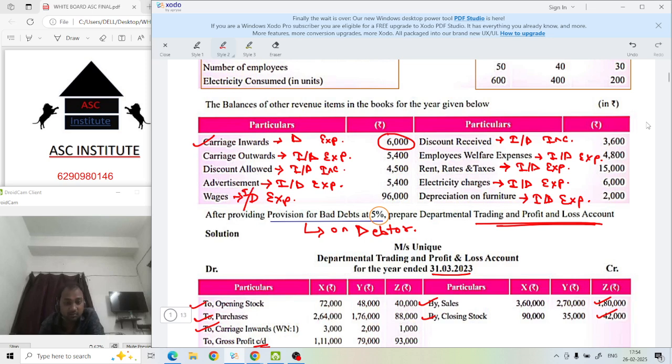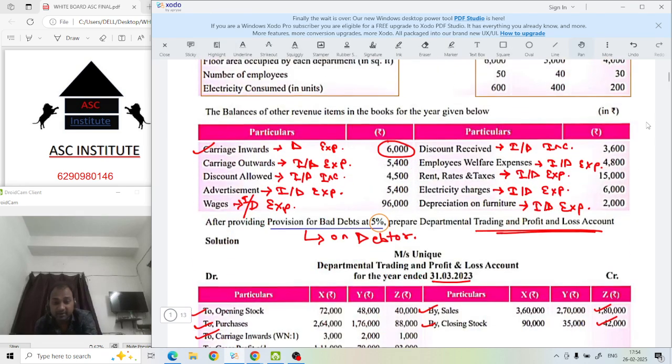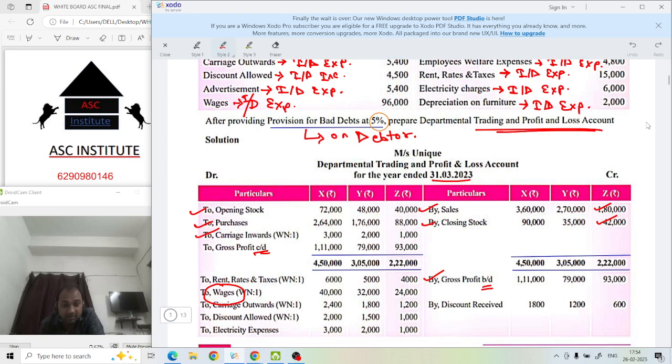Why? Because it is given in this accumulated form, 96,000. How will you say how much of this 96,000 can be directly allocated to X, Y and Z? So we will have to apportion. Got it? Allocation goes directly into a box, and apportionment means a single amount is given and we have to put it into ratios and work out the answer. That is apportionment.